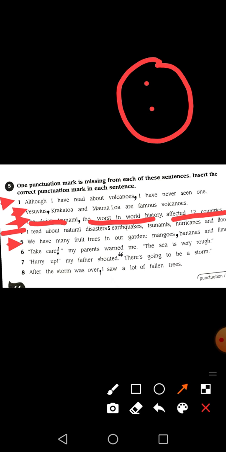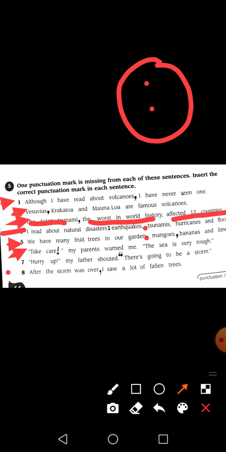Okay, here they are going to write the names of fruits. So before writing the names of fruit, after "in our garden", we will have to put colon. Number 6. Take care. My parents warned me the sea is very rough. Here the exclamatory mark is missing from "take care". My parents warned me. Here we will have to put exclamation sign. Exclamation sign is actually used to tell about feelings and emotions. Okay, so after "take care", before the inverted commas we will have to put colon.